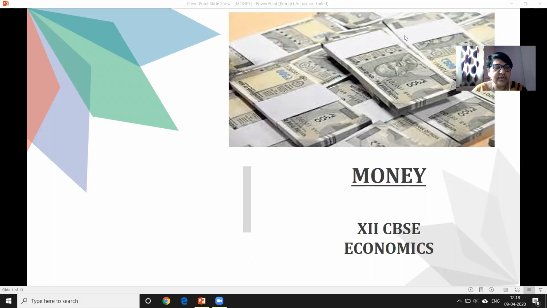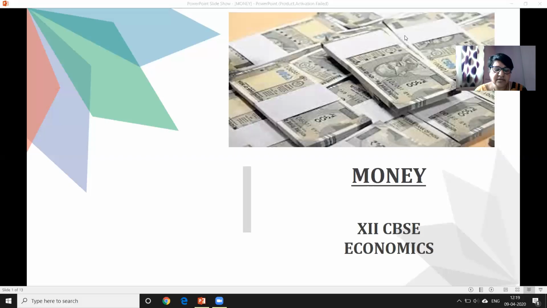But today we'll be starting with the second unit, that is money and banking, which has two chapters. One is money, and the second is banking, which carries 6 marks weightage according to your board paper. Let's begin with the money chapter.